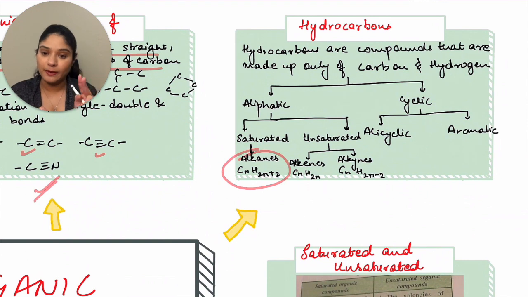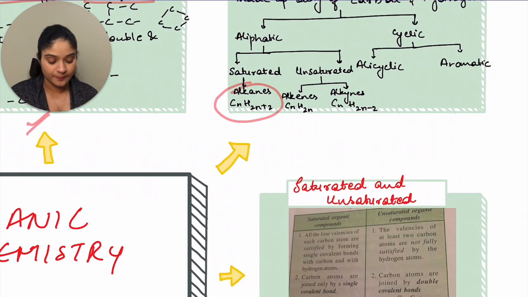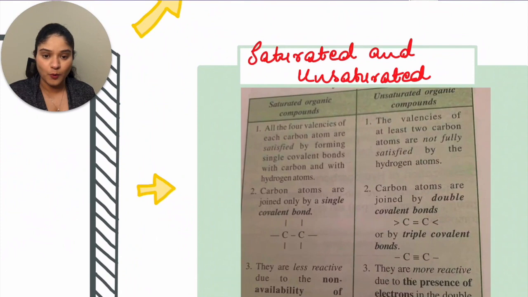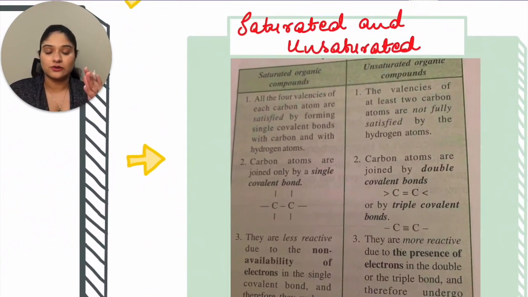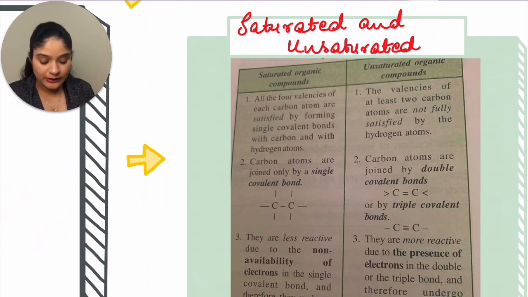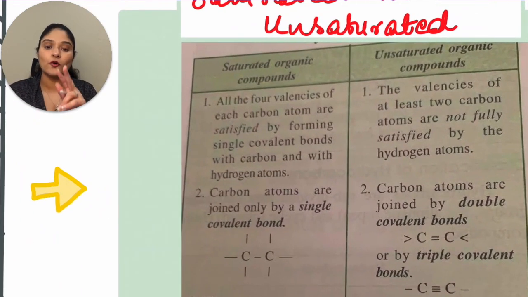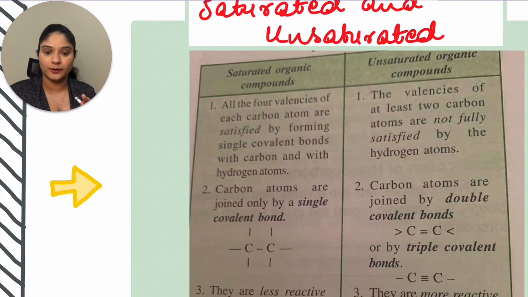Alkene means double bond carbon and alkynes means triple bond carbon. So let's get started with saturated and unsaturated. Now this difference is very important. In saturated, we are talking about single bonds. In unsaturated, we are talking about double and triple bonds. So let's read it. All the four valencies of each carbon atom are satisfied by forming single covalent bonds with carbon and with the hydrogen atoms.